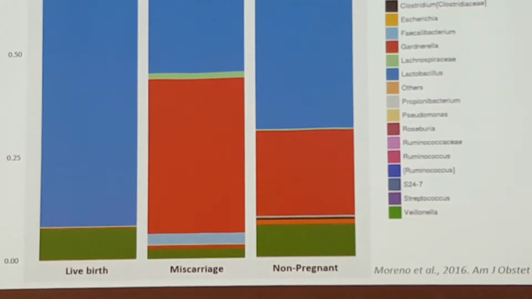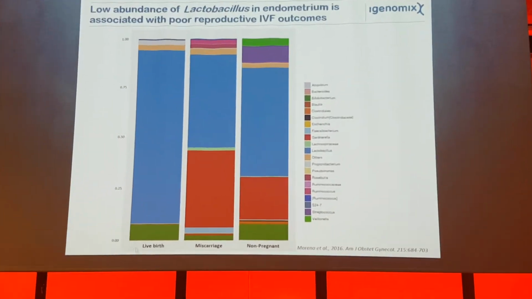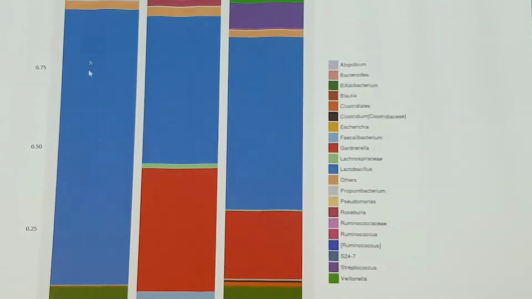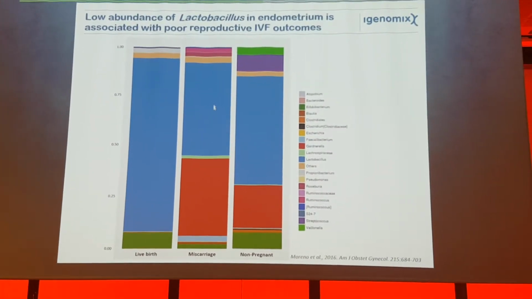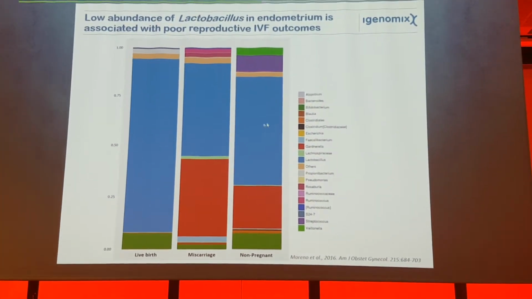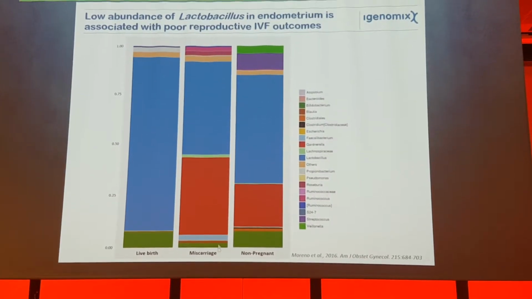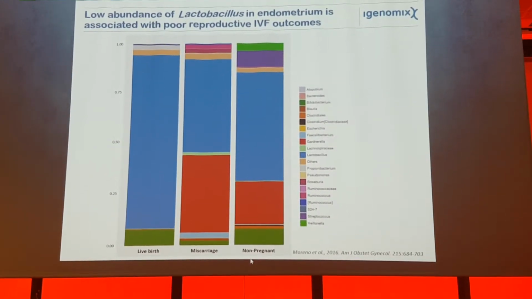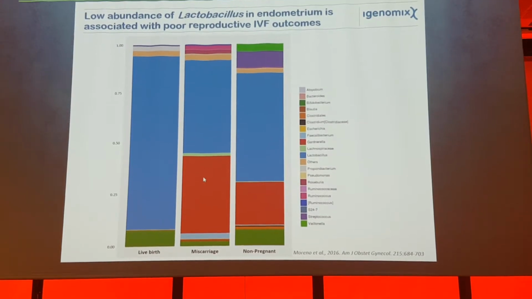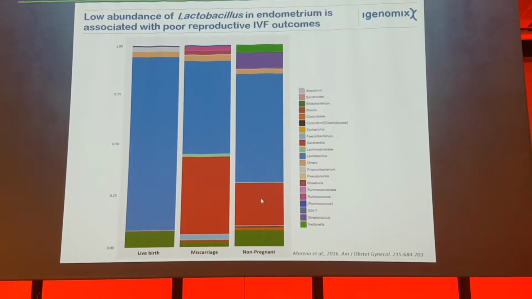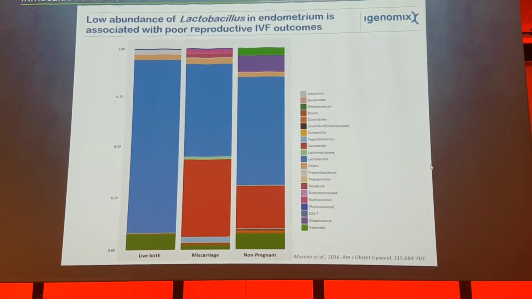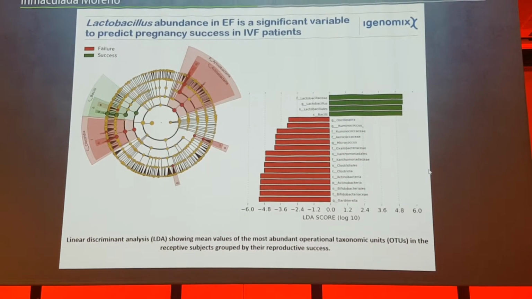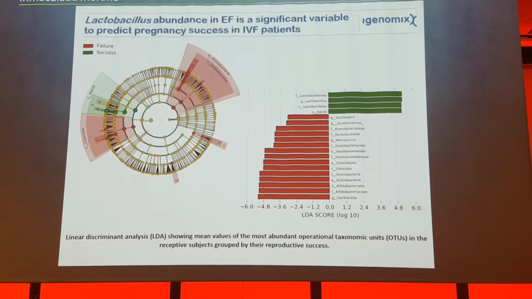This is difficult to see here, but if we look at the average numbers, we see that patients who had a live birth presented a higher amount of lactobacilli, represented in blue, than those with a miscarriage or non-pregnancy. Also, women who had a miscarriage or did not get pregnant presented a higher abundance of Gardnerella vaginalis, here in red, or Streptococcus, for example. So this was also confirmed using other methods of analysis.